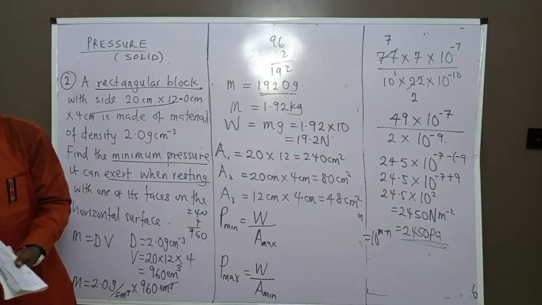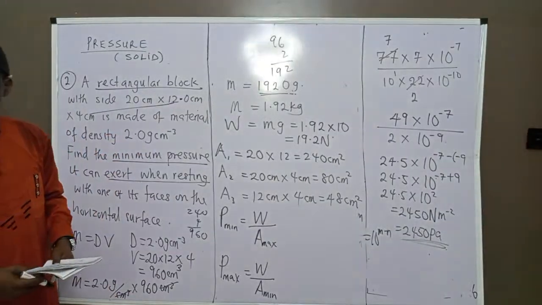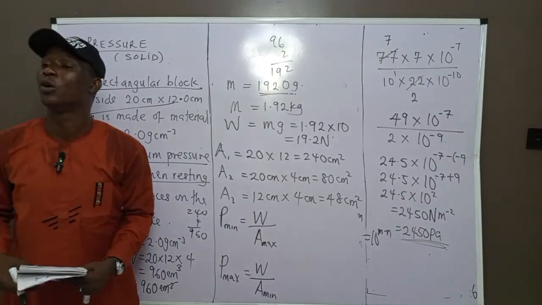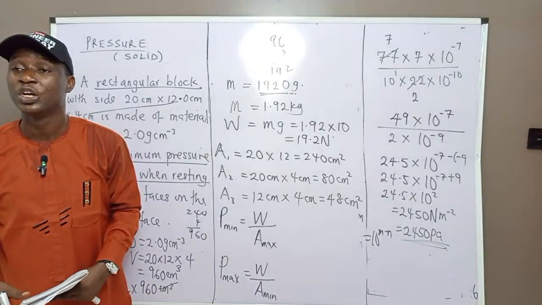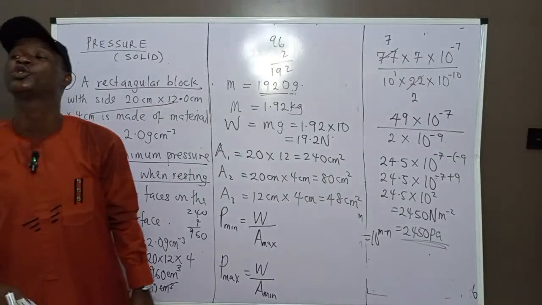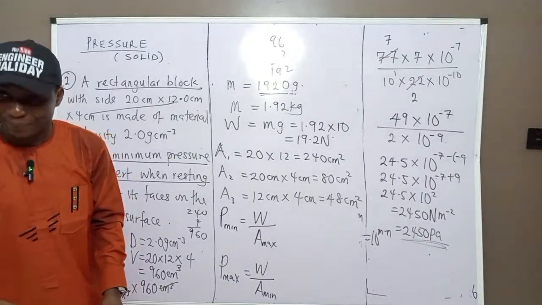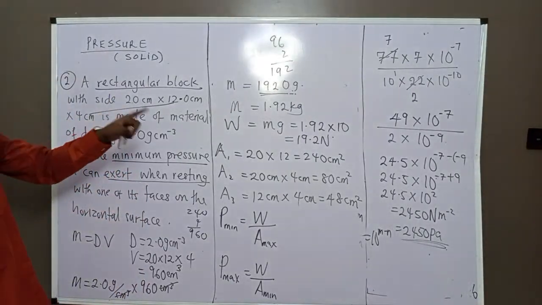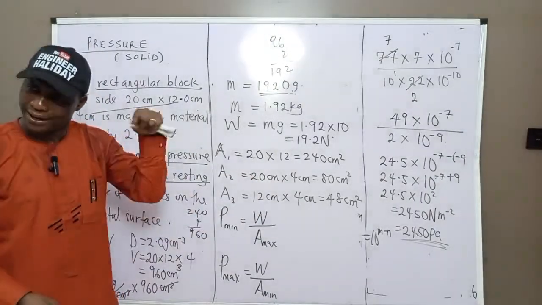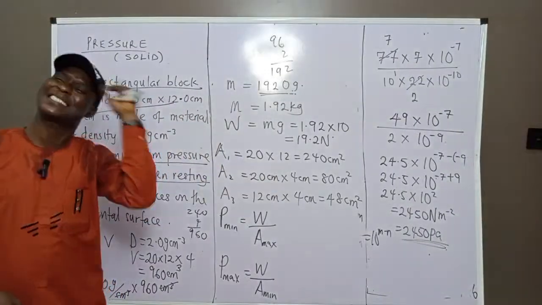I cannot use rho gh, density times gravity times height, to solve a question like this, because that formula is purely derived for density in liquid. Density in solid depends on the shape. I just told you that the area, if it's circular, is pi r square. So that is to tell you that our pressure is force over area. So pressure depends on force and also depends on the area of a solid.